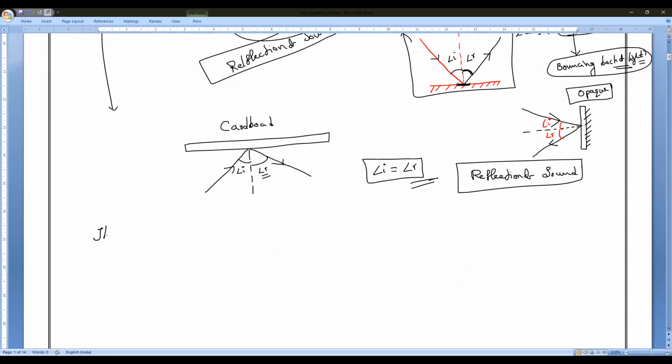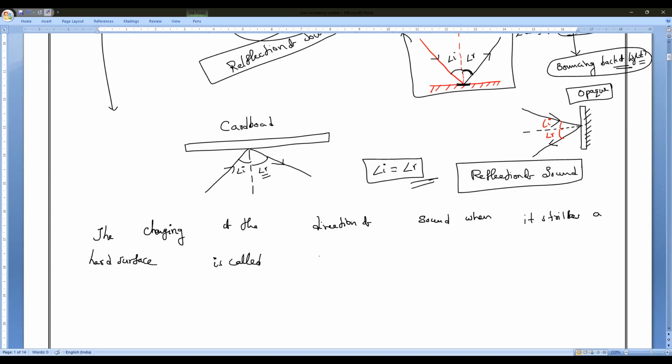Write the definition: the changing of the direction of sound when it strikes a hard surface is called what, guys? Reflection of sound. Do you all understand? Please respond, guys. Call it reflection of sound.